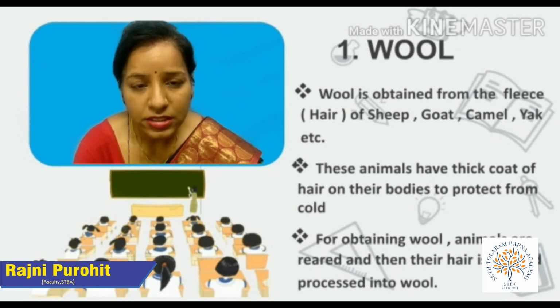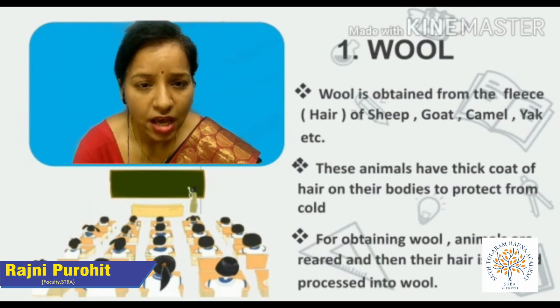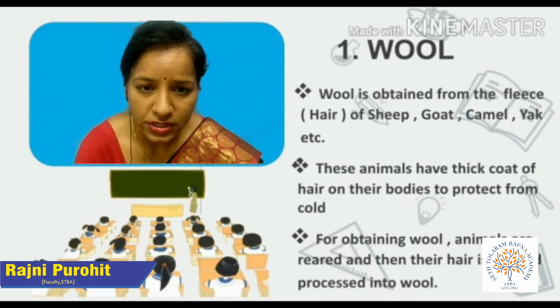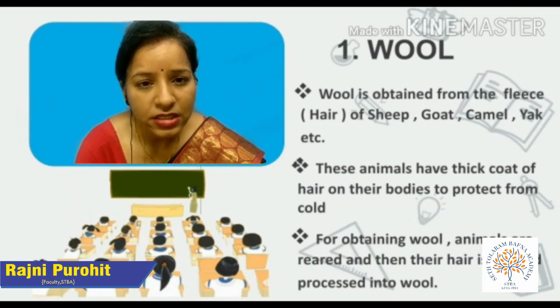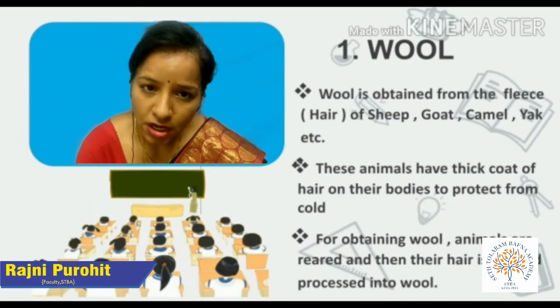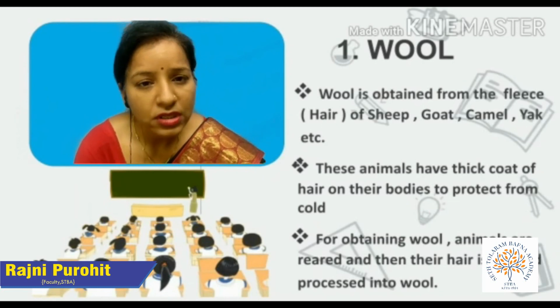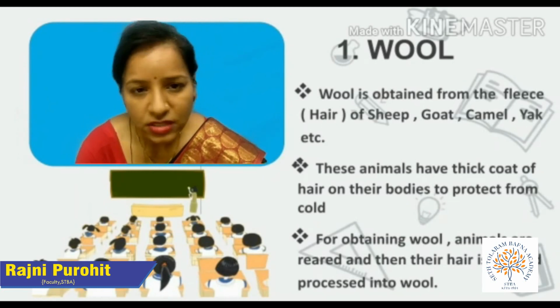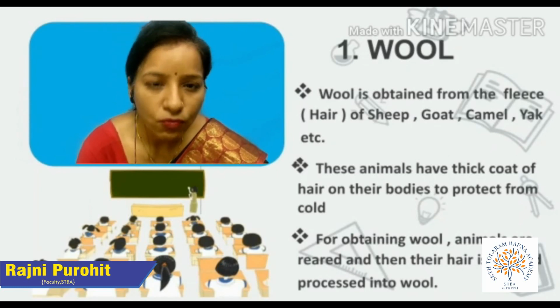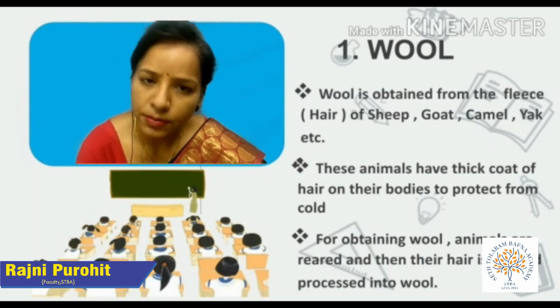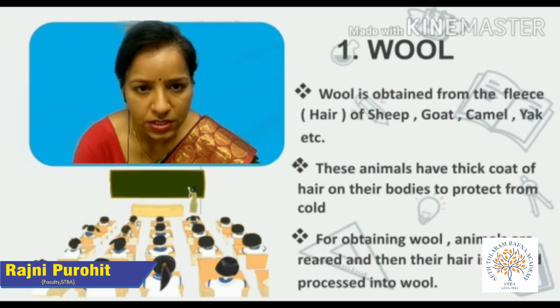This fleece has two types of fibers. One is coarse beard hair and the second is fine soft underhair very close to the skin. These fine soft underhairs are utilized for making wool, and the coarse beard hair is utilized for making some other different woolen items.